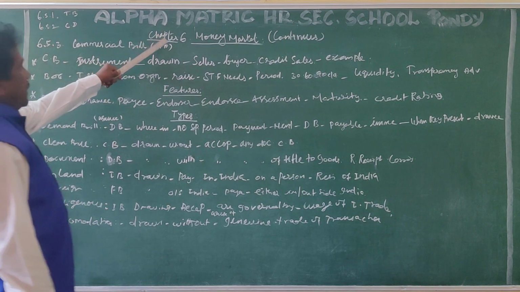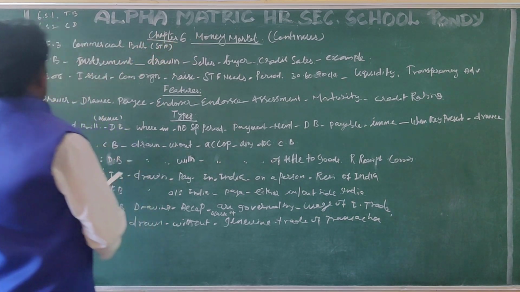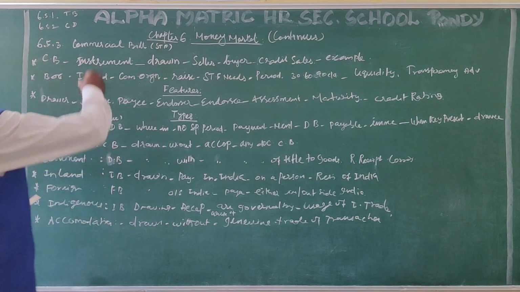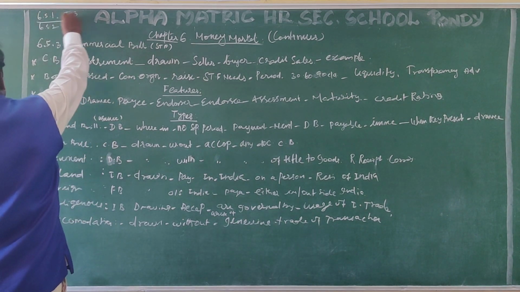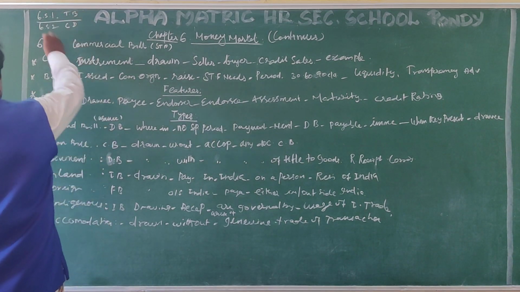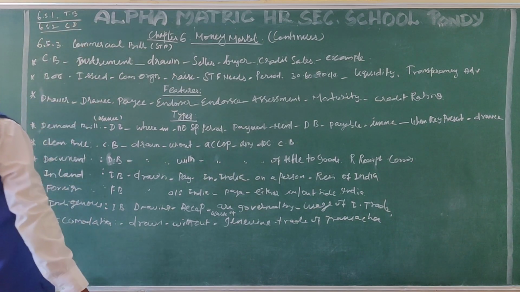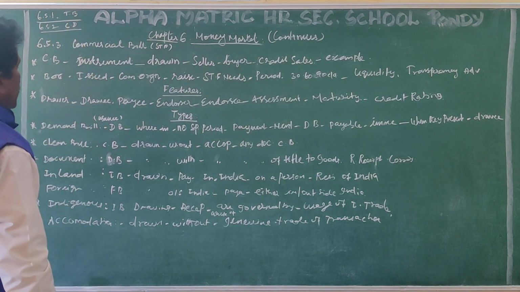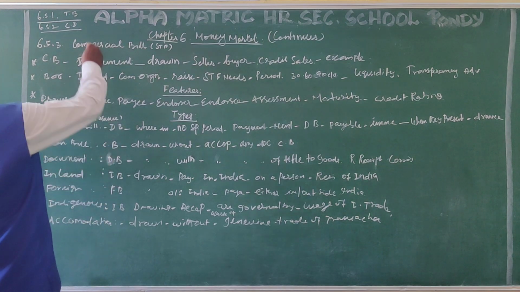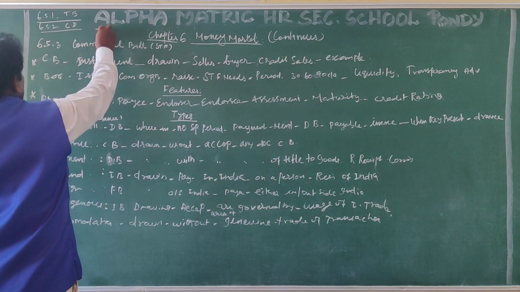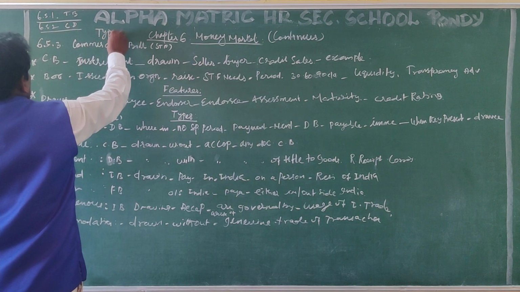Then chapter 6, money market, continues. In the previous class we saw 6.5.1 treasury bill and 6.5.2 certificate of deposit. So the heading is the types of instruments which are trading in the money market.